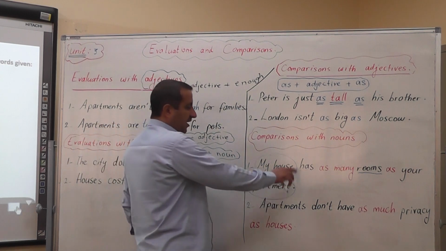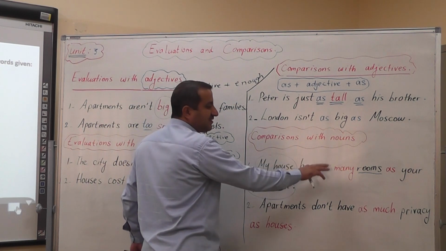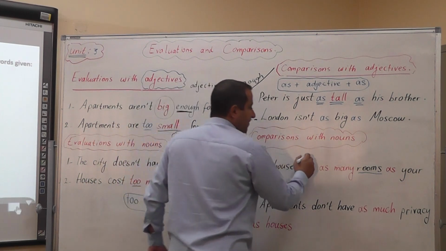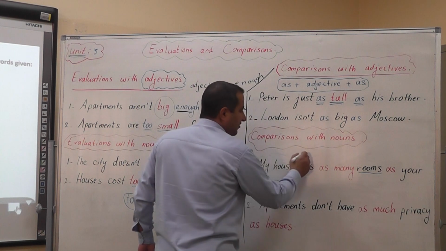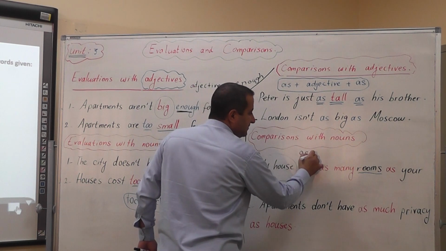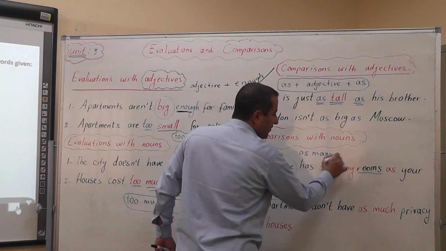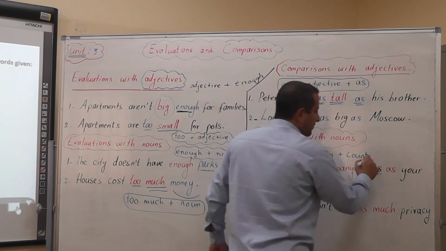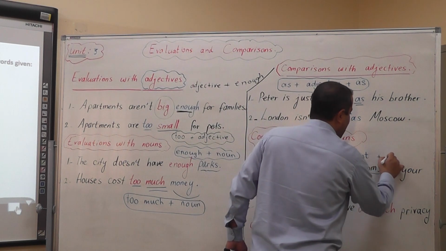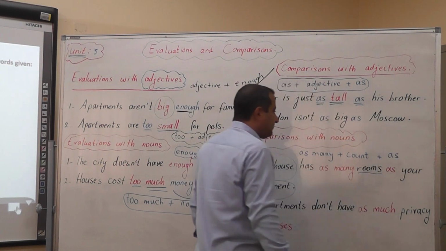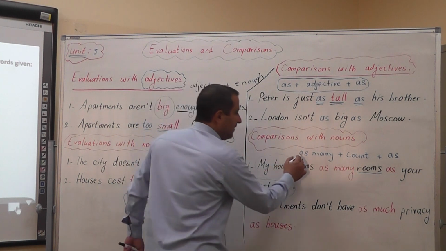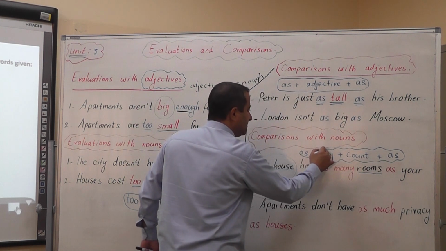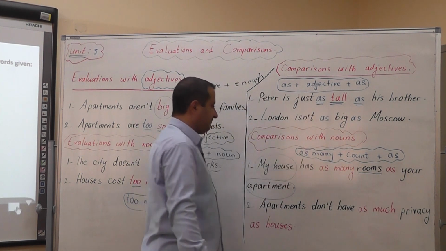So we use the grammatical structure as many plus countable noun plus as. This is the grammatical structure for comparisons with nouns.